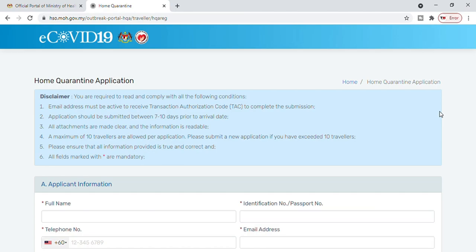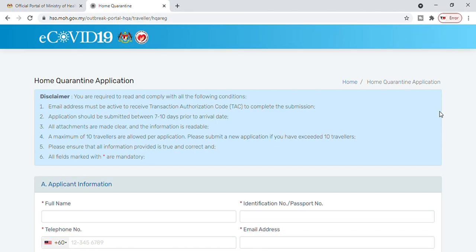Email address must be active to receive transaction authorization code to complete the submission. It means the email address which you mentioned should be valid and working, and you should have access, because you will receive a transaction authorization code. Then only you can complete your submission. Application should be submitted between 7 to 10 days prior to arrival date. We already discussed. All attachments are made clear and the information is readable.